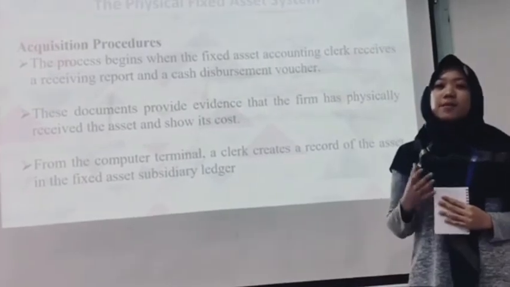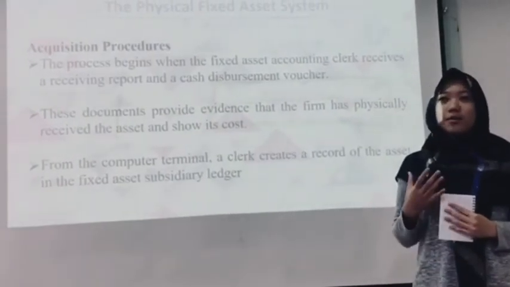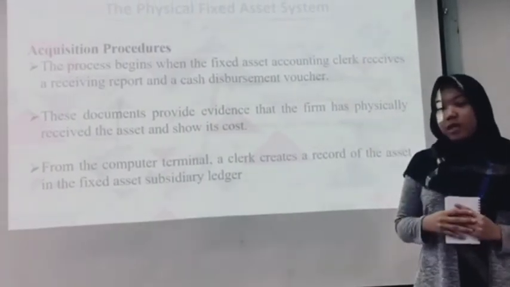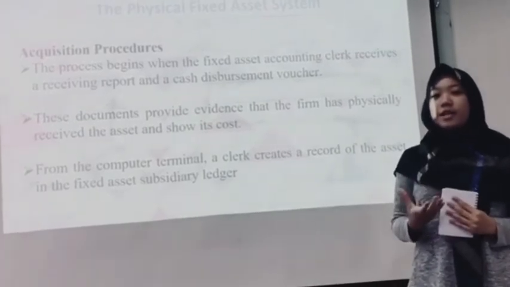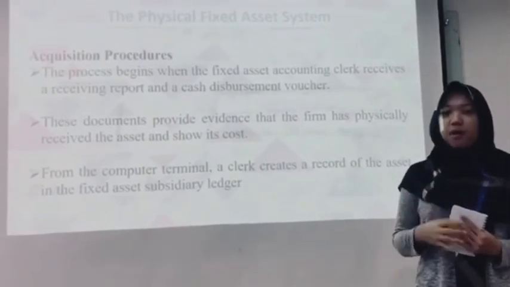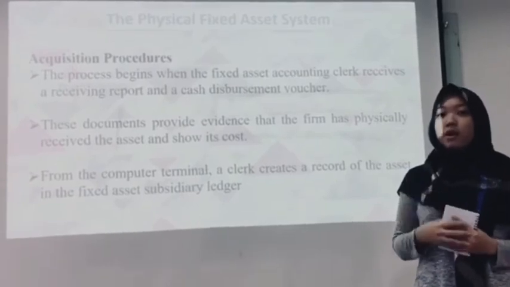This process begins when the fixed asset accounting clerk receives the receiving report and a cash disbursement voucher.